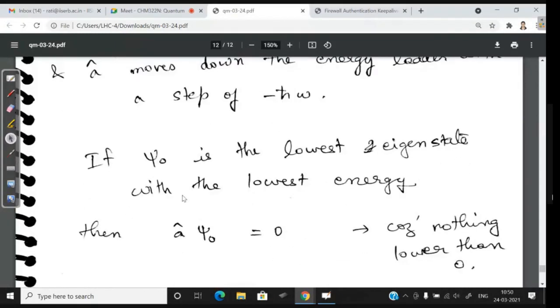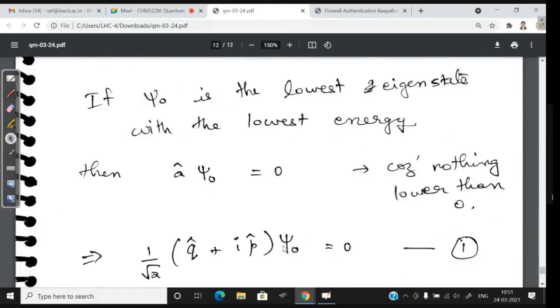So if psi 0 is the lowest eigenstate with the lowest energy, then A psi 0 should become 0, because we cannot move lower than the lowest energy. If we try to move lower, instead of going down by H cross omega, we will just get 0. So that is the idea here. A psi 0 will give you 0.